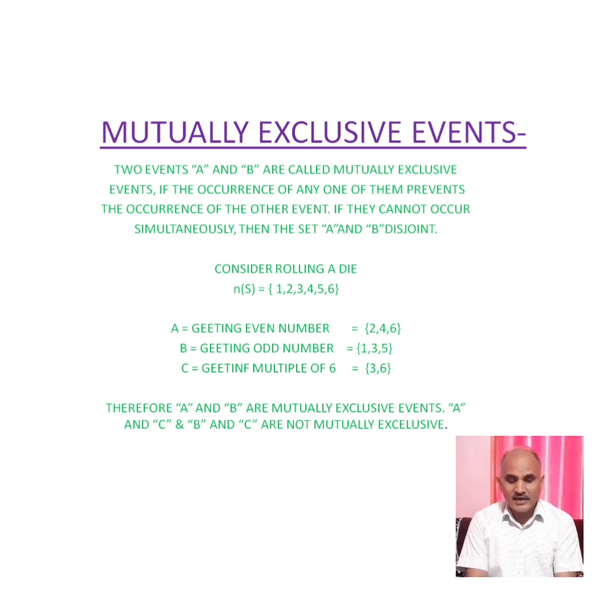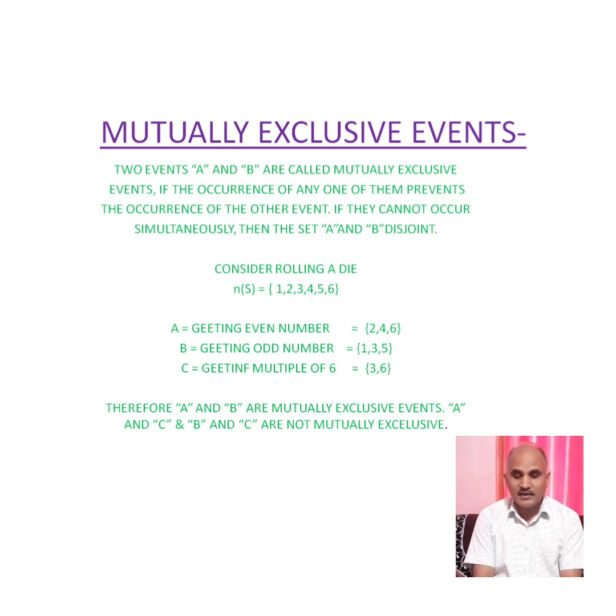Therefore, A and B are mutually exclusive events because there is no number which is common to both A and B. A and C, B and C are not mutually exclusive. B and C are not mutually exclusive because 3 is the common number present in both, and for A and C, 6 is the number common to both. Therefore, A and C are not mutually exclusive events.